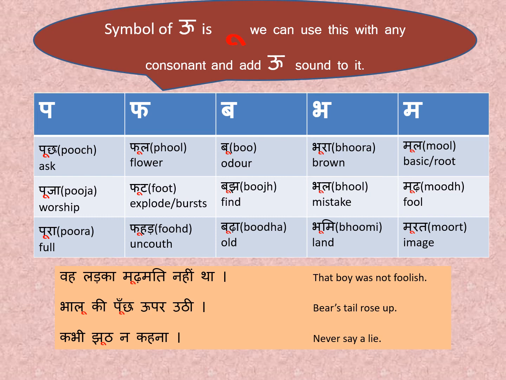In the third column Ba has the symbol of U. Boo, booj, boodha. Fourth column bhura, bhool, bhumi. And the fifth column mool, mood, moorat. So the red symbol you can notice and learn that this is the symbol of U. Then we have 3 sentences.